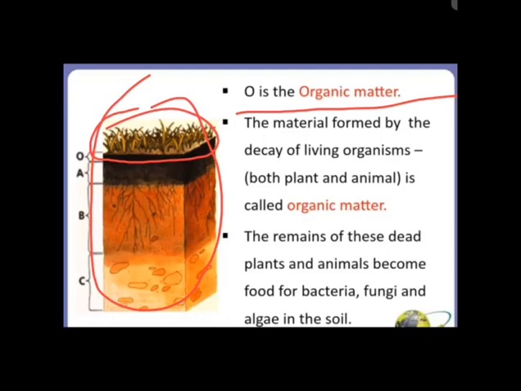Okay, and the remains of these dead plants and animals become food for the bacteria, fungi and algae in the soil. So the bacteria, fungi and algae which are present in the soil usually eat this organic matter. Okay, so this organic matter is the food for the bacteria, fungi and algae. Now the next is the A.